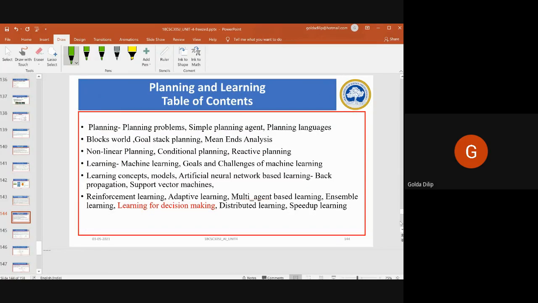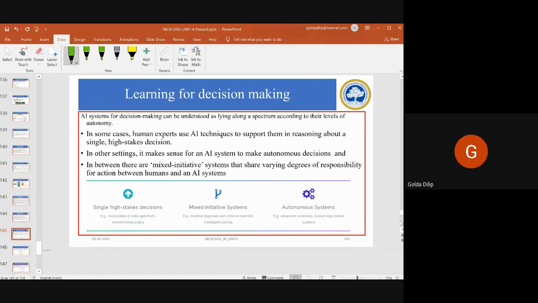Next, moving on to learning for decision making. Here, what is being observed across the different learning mechanisms is that with the learned concepts, the capability to take decisions is rapidly increasing. Whether it is supervised or unsupervised, the decision taken, you cannot say it is sequential in nature.